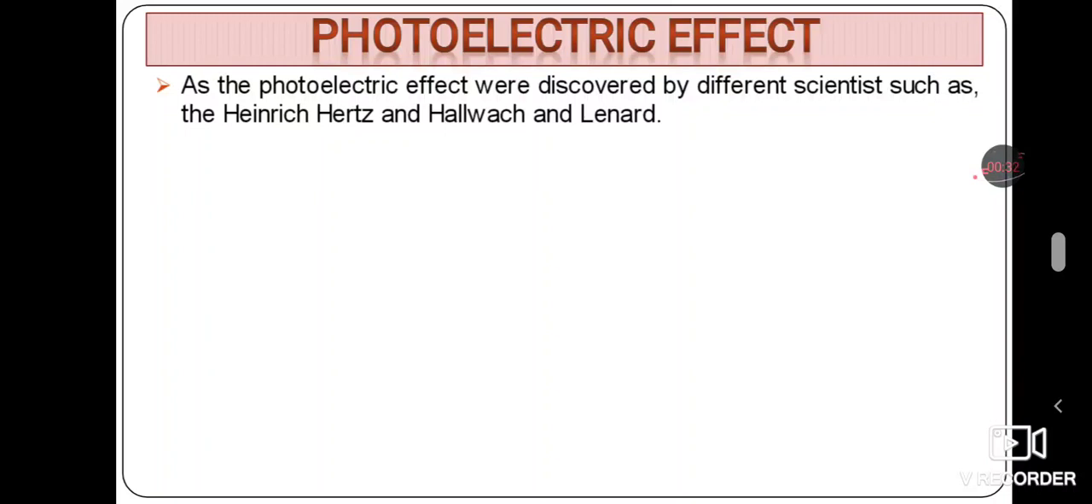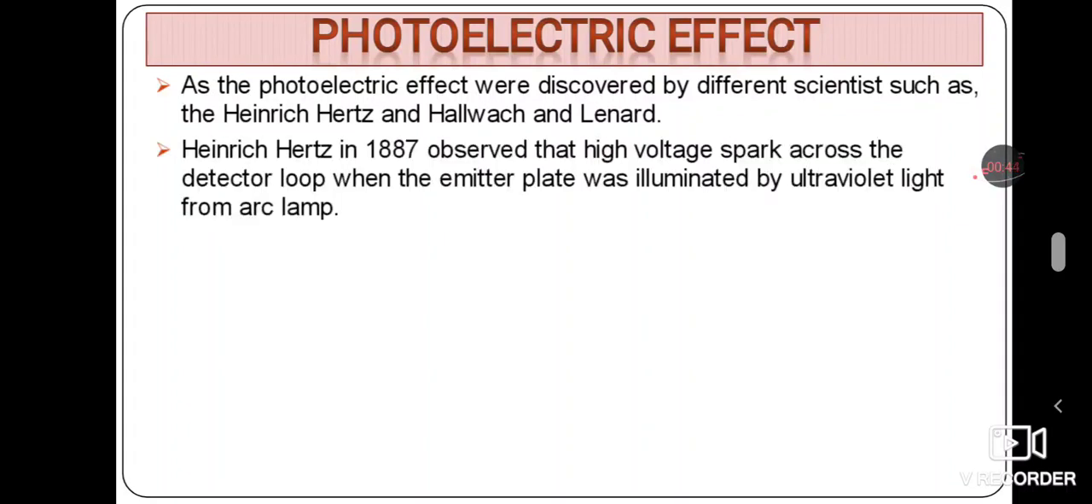The photoelectric effect was discovered by different scientists. There are two scientists we know regarding this, that is Heinrich Hertz as well as Hallwachs and Lenard. First, Heinrich Hertz in 1887 observed a high voltage spark across the detector loop when the emitter plate was illuminated by an ultraviolet light from an arc lamp.